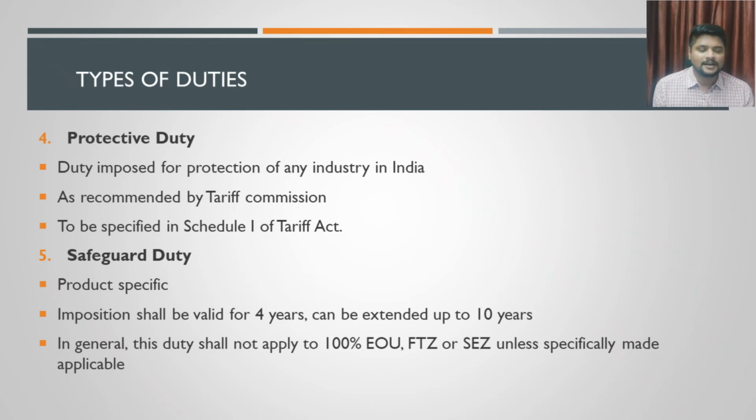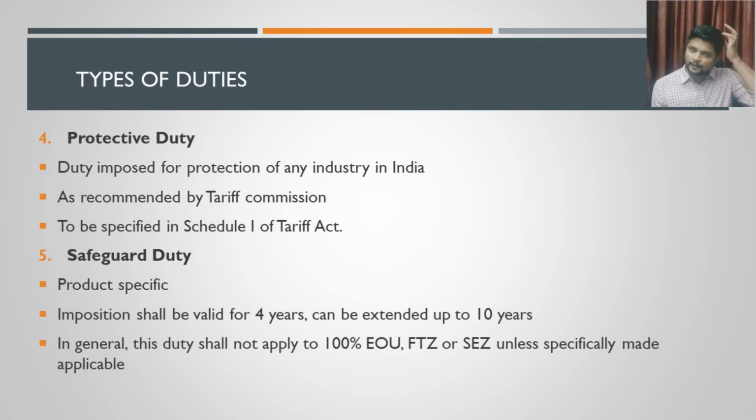That is one way. Second way is even the government can come up on their own, and they can feel that if any product is preferred to be bought from outside India, it means that there is a bigger import on that product. Then in order to discourage the persons who are importing that product, they may charge this additional duty called safeguard duty. They want to safeguard the local person who is a local manufacturer.